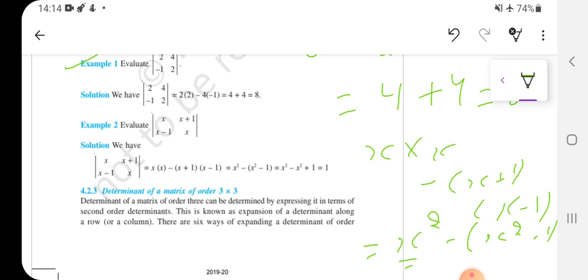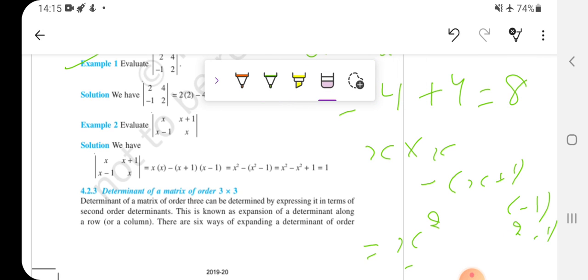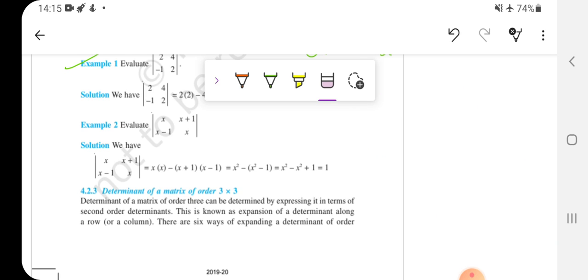So it will be x square minus 1. Now x square minus x square plus 1. So x square minus x square will be cancelled out. We will get 1, right? So this will be our determinant of this matrix. That will be our 1, right? So this was the determinant for any matrix of order 2, right?